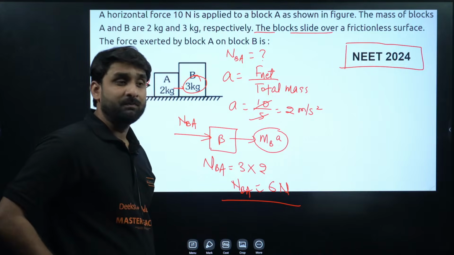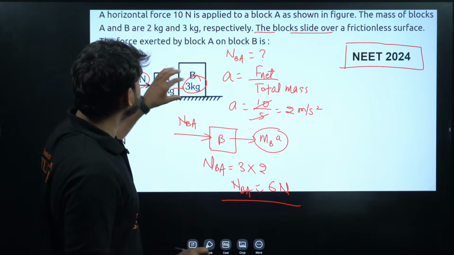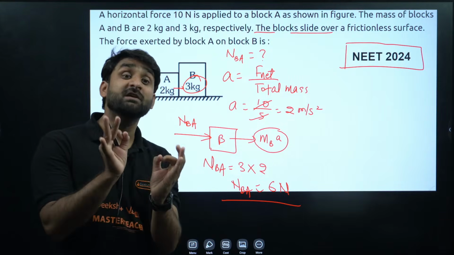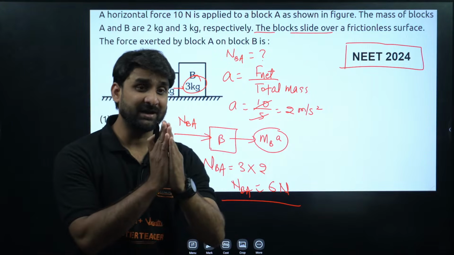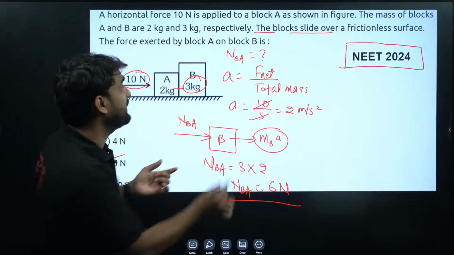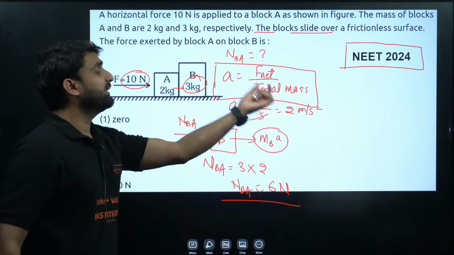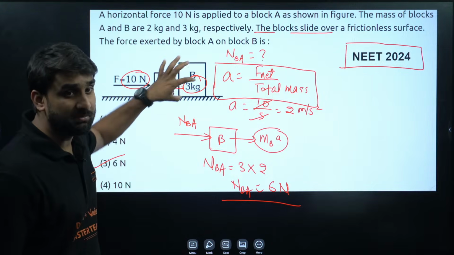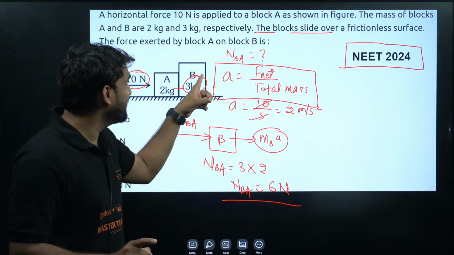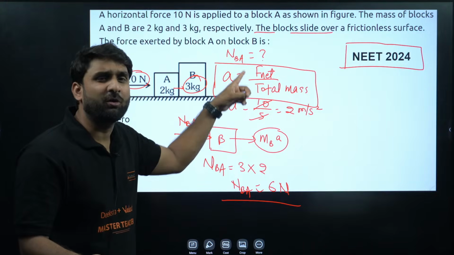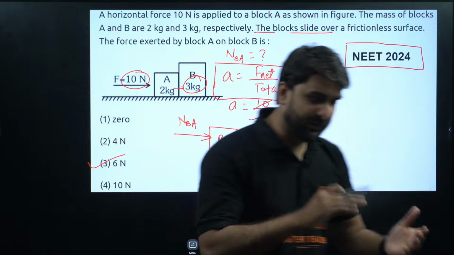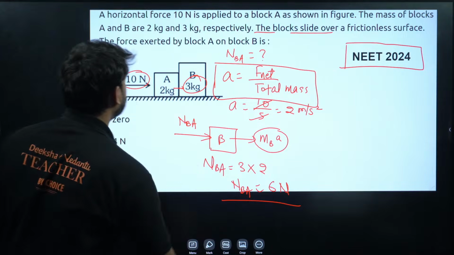So I hope this is clear to you all. Whenever such a system comes up, where the question has so many blocks in contact with each other, always find out the acceleration, because if the blocks are in contact with each other, the acceleration of the whole system will be equal. We can find the acceleration by using the formula F net divided by total mass, and F net is the 10 Newton which is applied on this system. If there is a third object, fourth block, eighth block, how many blocks, it doesn't matter, the acceleration will remain the same. Perfect champions. So 6 Newton is the correct answer. Moving to the next question.